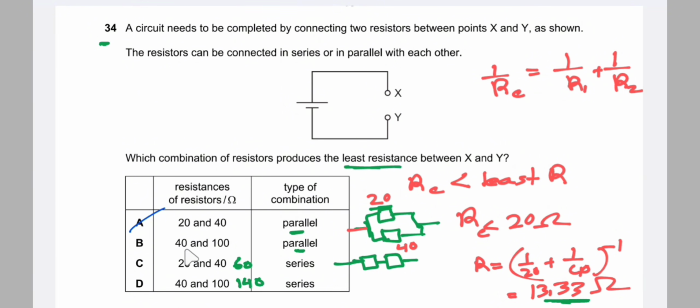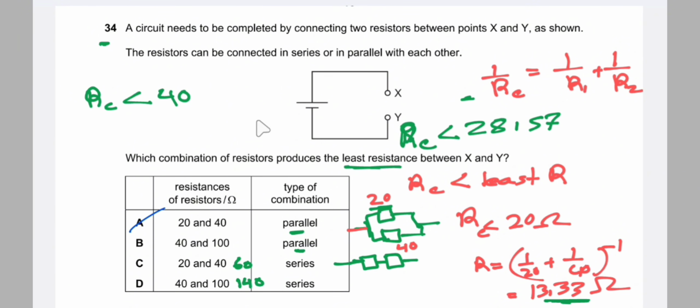Similarly, for option B, the least resistance is 40, so the combined resistance has to be less than 40. If we calculate using this formula, the resistance of the combined comes to be 28.57, which is less than 40. You must remember that the resistance of the combined for parallel combination is less than the least resistance. So the correct answer is A, that has the least resistance.